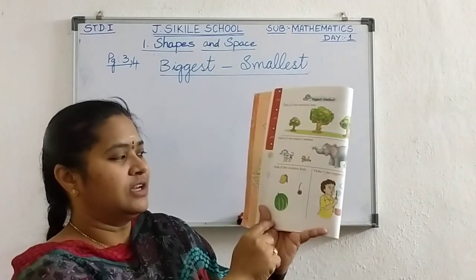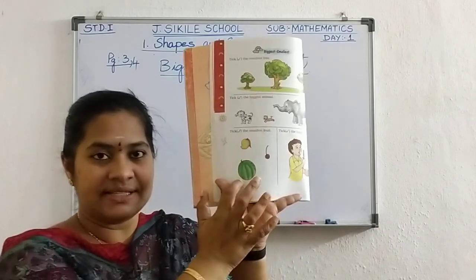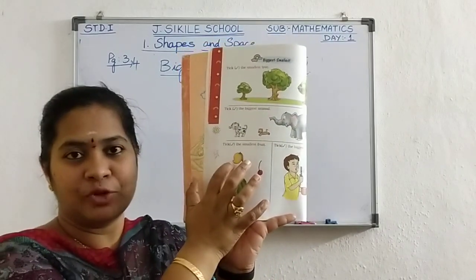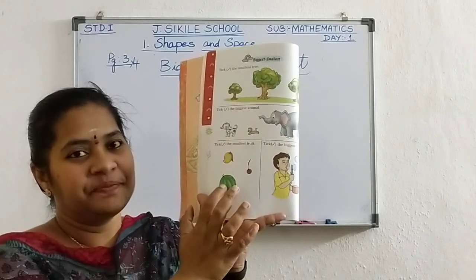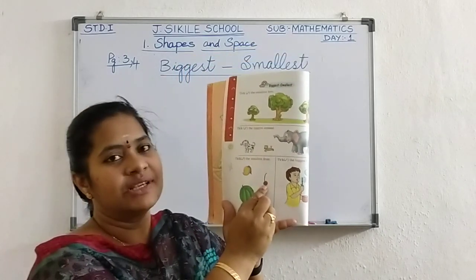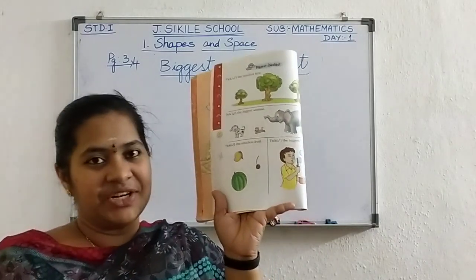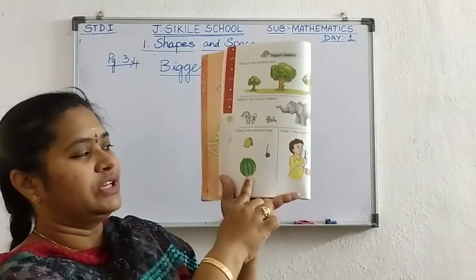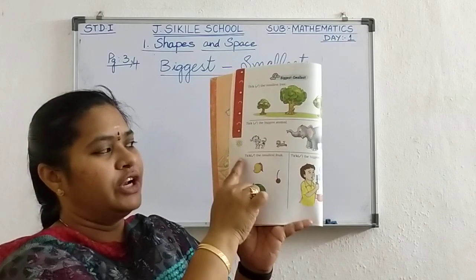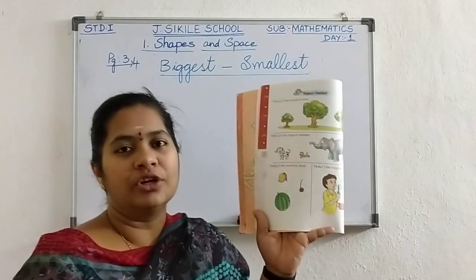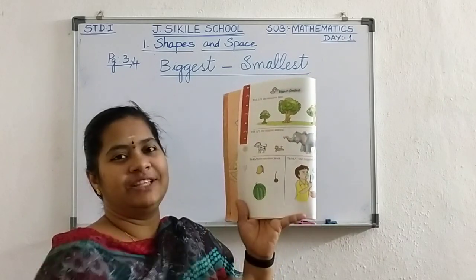Now here also see 3 types of fruits are there. What is this? Nowadays it is coming more and this is going to come. Already green mangoes are coming. What is this? Watermelon. What is this? Cherry. On the cake top you can see the cherry. Yes or no? Red color cherry. So what is this? Watermelon, mango and cherry. Now take the smallest fruit. Which is the smallest fruit? Cherry. So you have to take that.